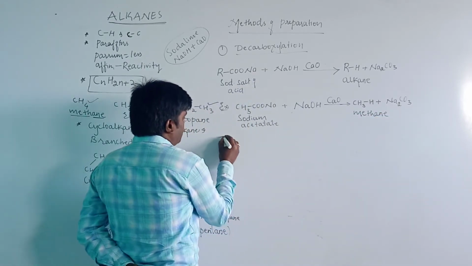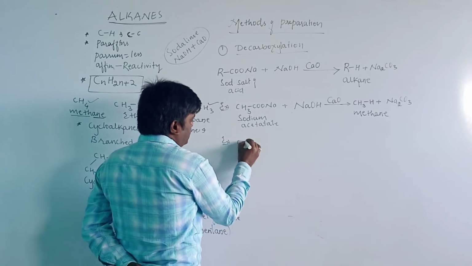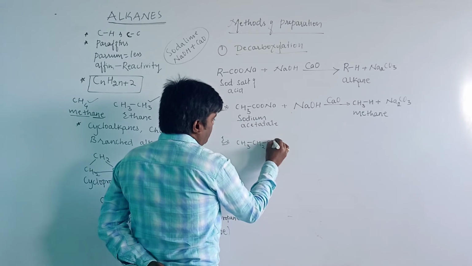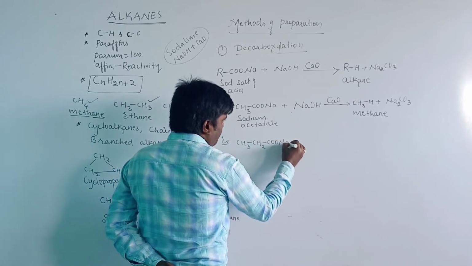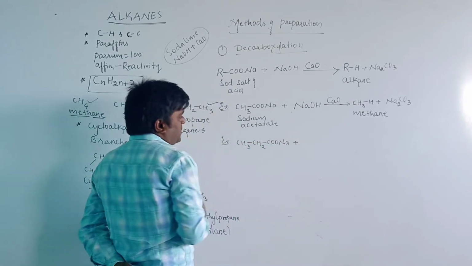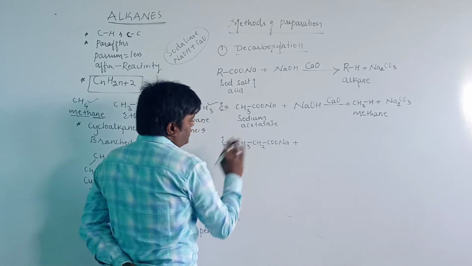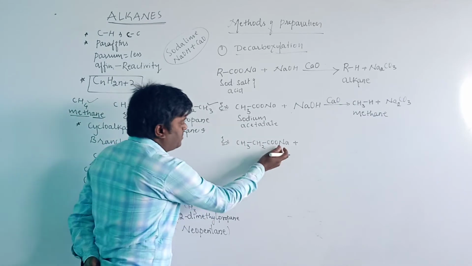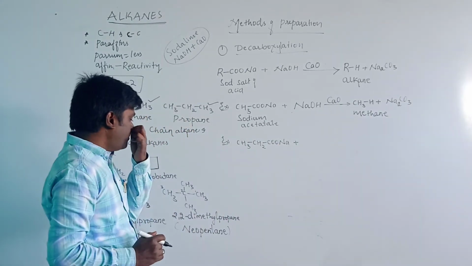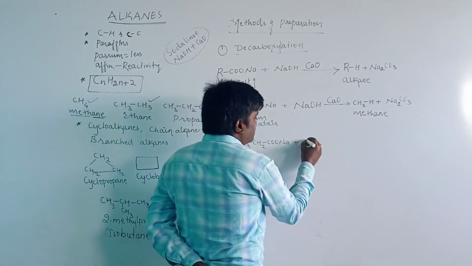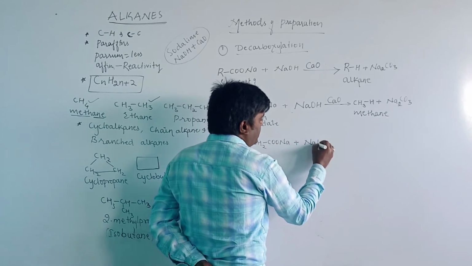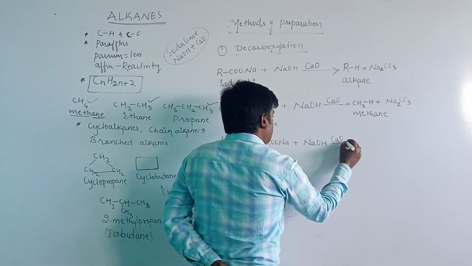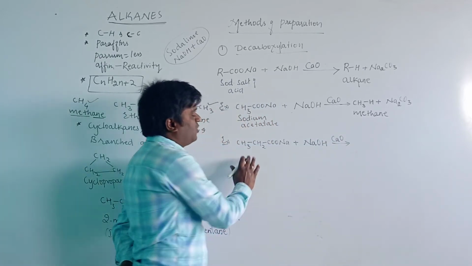Let us see another example. CH3CH2COONa is sodium propanoate, the sodium salt of propanoic acid. Sodium propanoate reacts with soda lime, where sodium hydroxide reacts with the salt of the carboxylic acid.